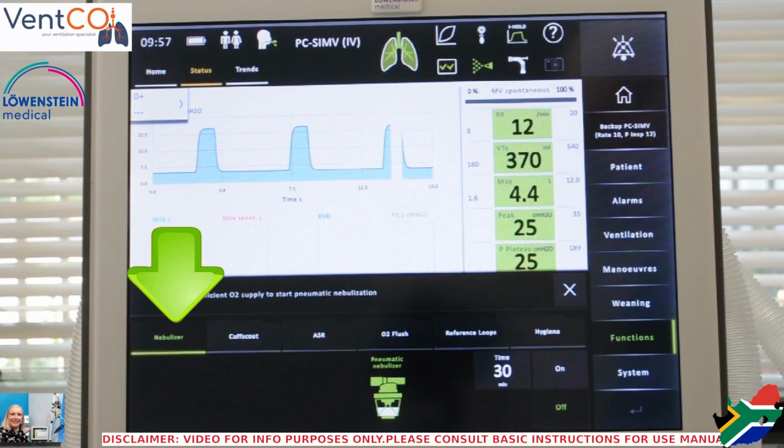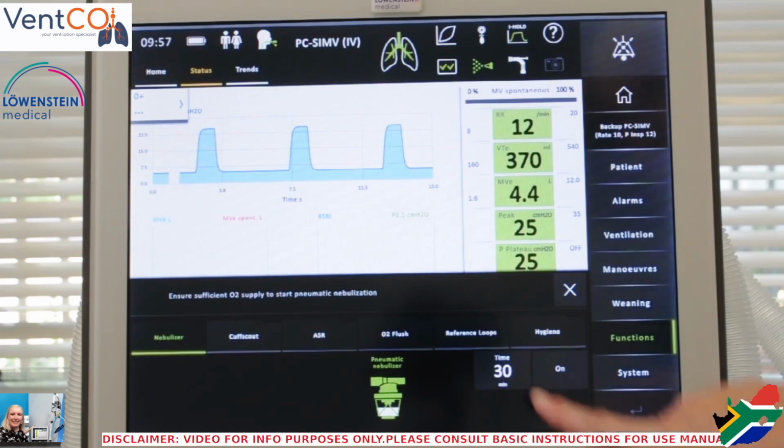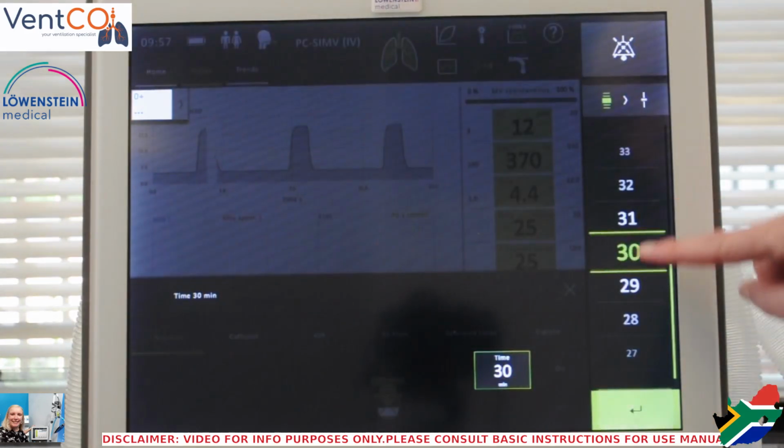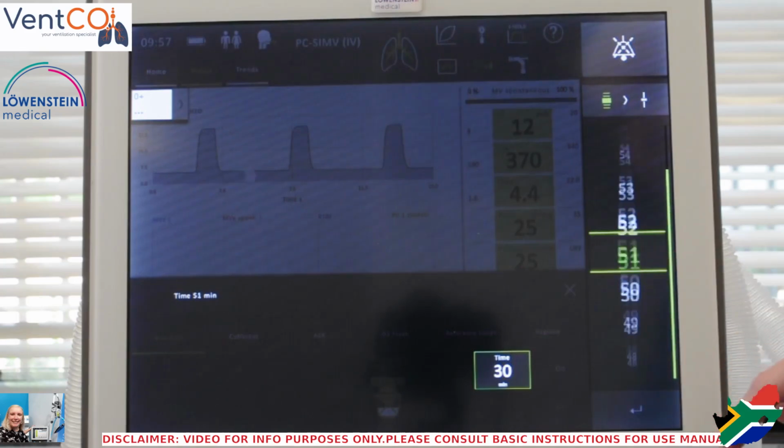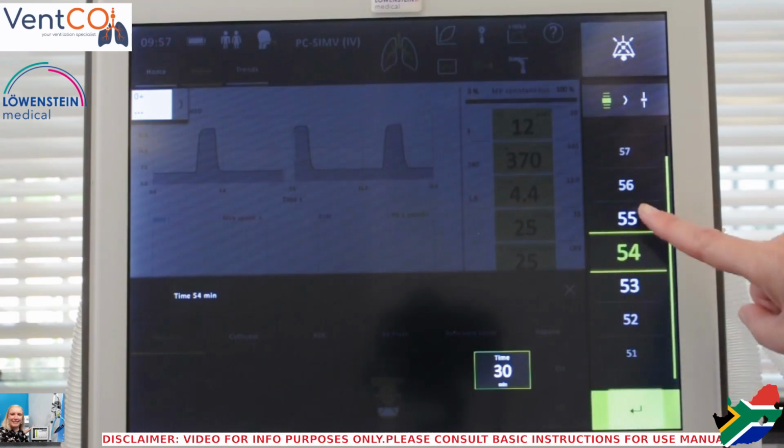A shortcut for the nebulizer can be configured, and you will see that at the top right hand side of your screen as indicated by the pink arrow. Before you start with your settings for your nebulizer, make sure all your equipment is ready and connected. Nebulization duration times range between 5 and 60 minutes. A continuous nebulizing option is also available.